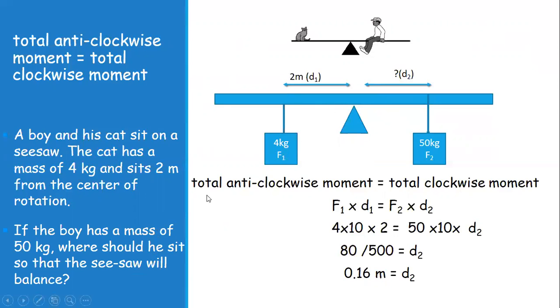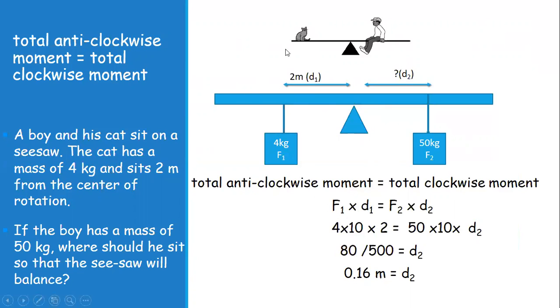To find this, we know that the total anti-clockwise moment is equal to the total clockwise moment. The anti-clockwise moment is due to the cat's weight, that is the force, and the axis of rotation. The distance from the axis of rotation to the line of action of force, that is the moment arm, is given as 2 meter.